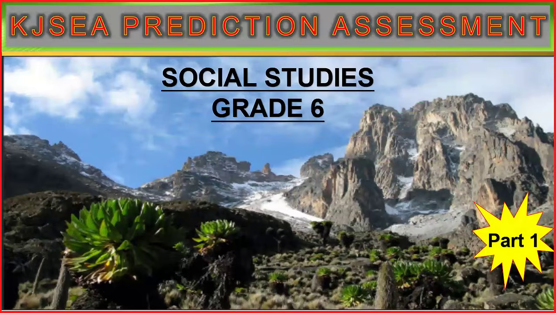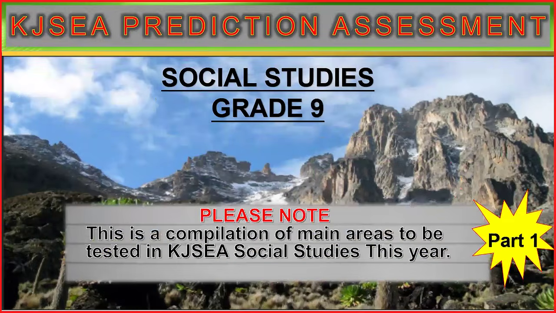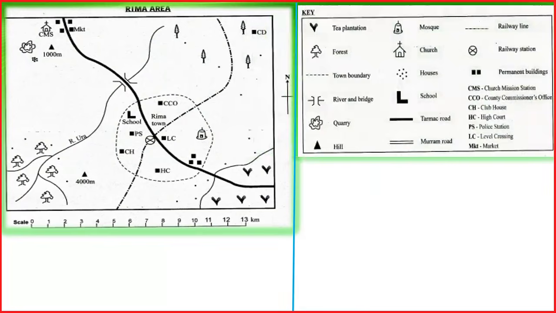Kjsea prediction assessment. This is a compilation of main areas to be tested in Kjsea Social Studies this year. This is part 1. Now, we are given a map here. It is called Rima area. You can see the map. This is the key. We have tea plantation, forest, town boundary, and so on.